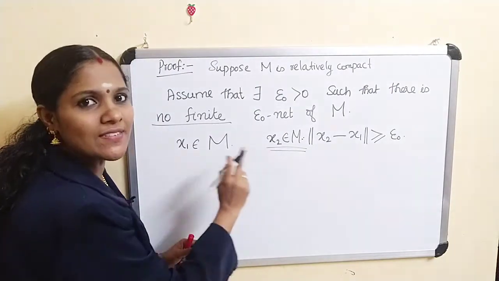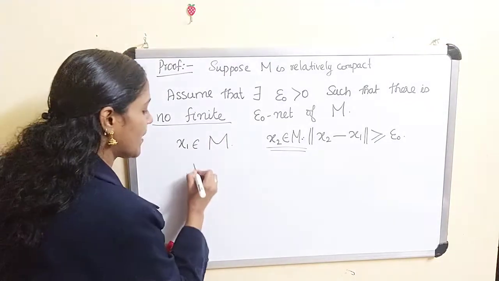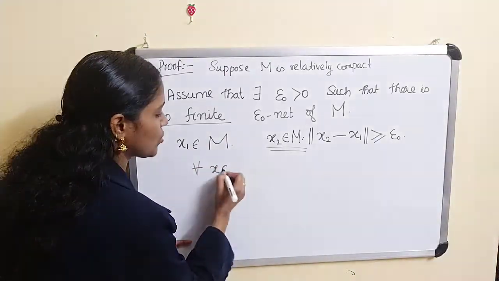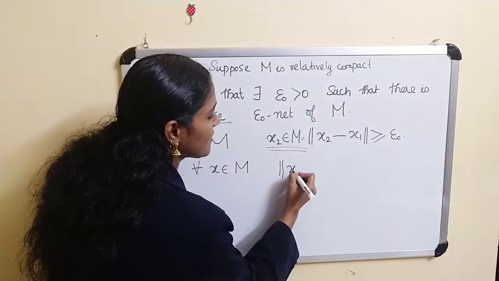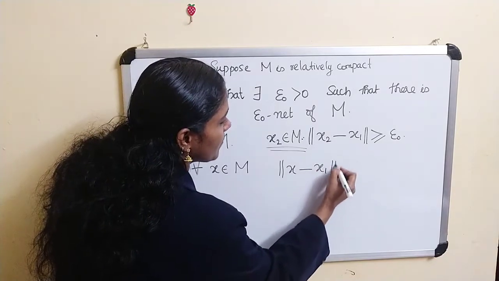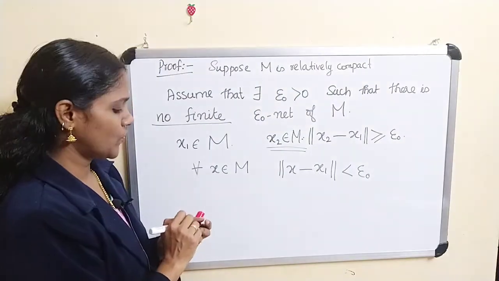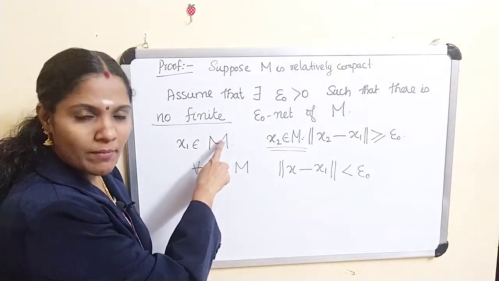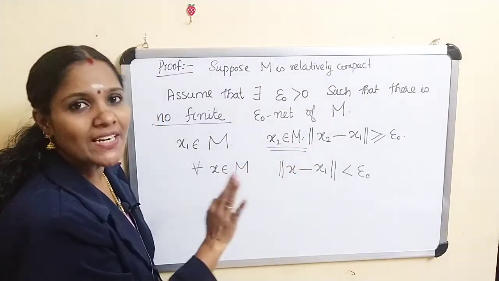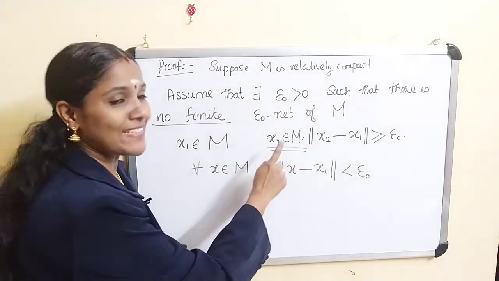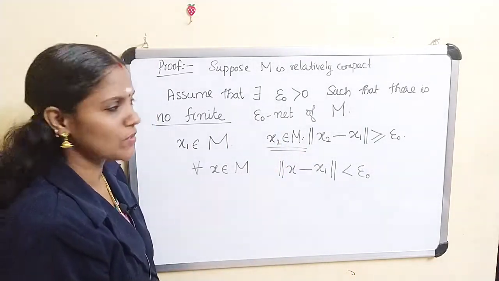Suppose there does not exist such an x2. What happens? First we choose some x1 belonging to M, and let x2 be such that norm of x2 minus x1 is greater than or equal to epsilon naught.